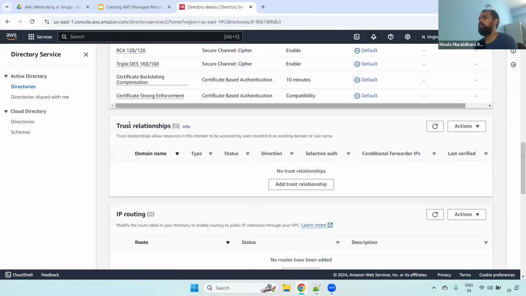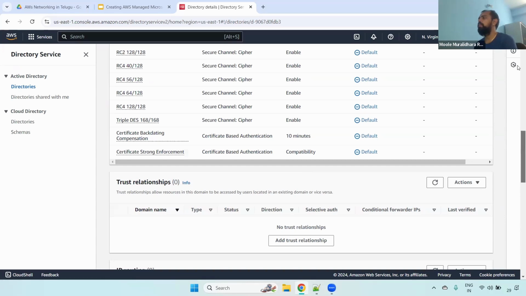Okay, and here, most important, some organizations may already have an existing AD. They want to set up a trust relation between our AWS managed AD and their existing AD. The existing AD is nothing but the organization's own Active Directory. They want to communicate with AWS services. For example, they want to connect to EC2 instances using their AD credentials.